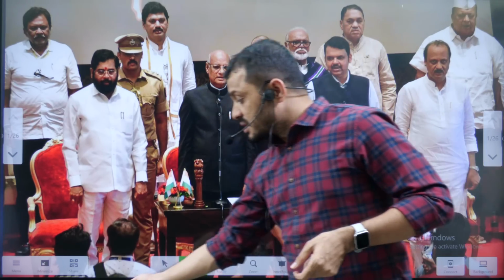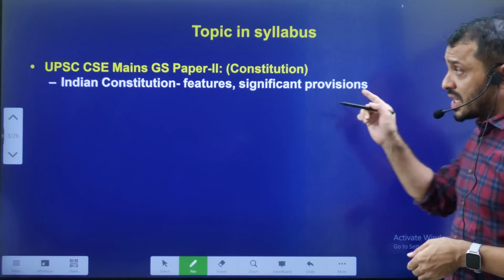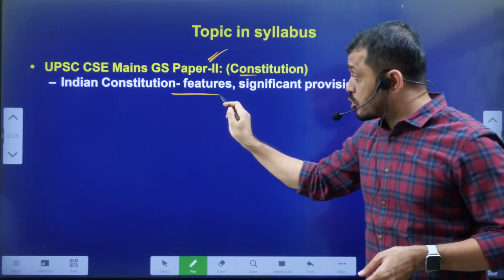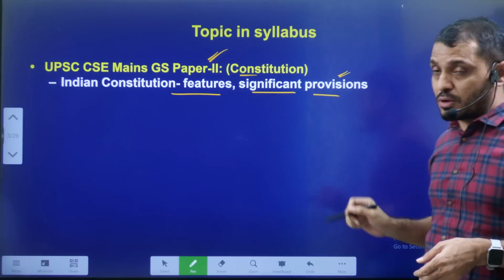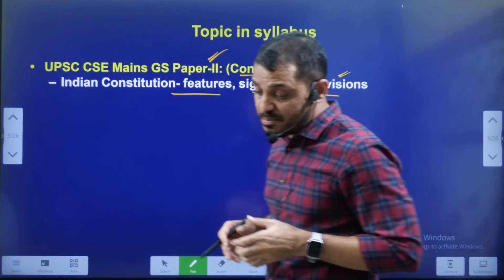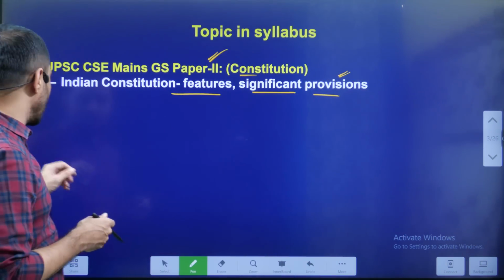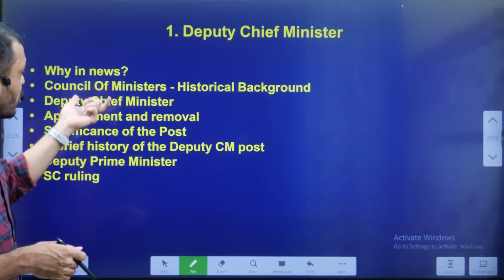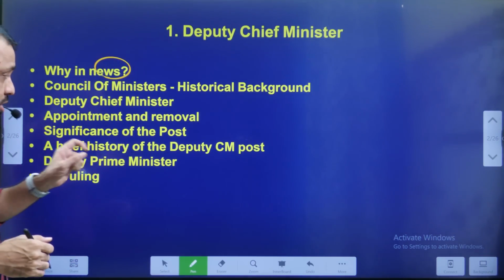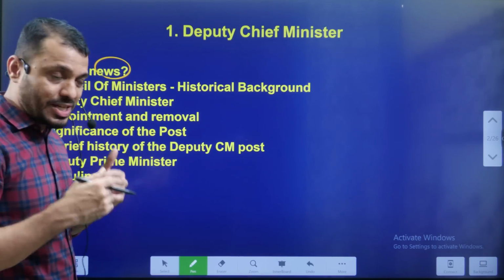Before we start the details of the video, first let me help out with the syllabus mapping. That means how this helps in your syllabus. If you look here, it helps in your General Studies Paper 2, that is Indian Constitution, features and significant provisions. Apart from this, it helps in your prelims examination point of view also. And in this video, we are going to discuss why it is in news. That means why this Maharashtra crisis is in news, and why we are discussing it in today's video.